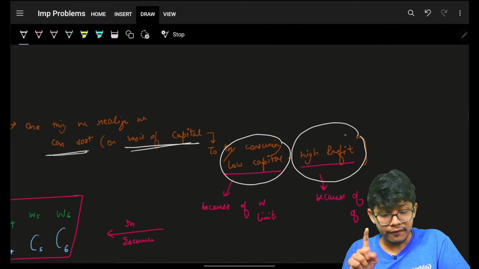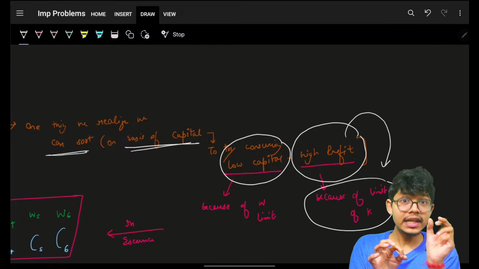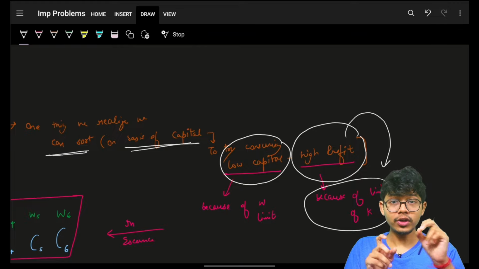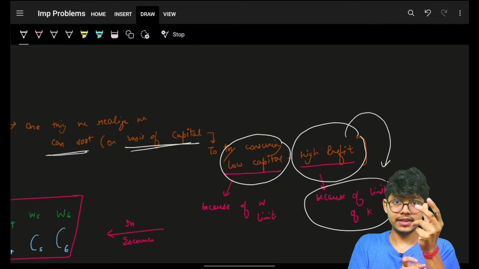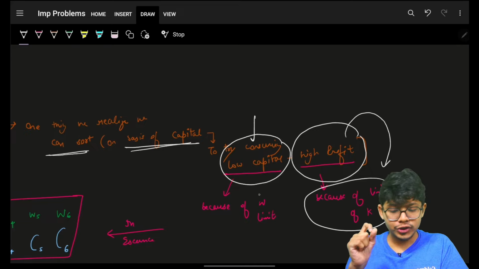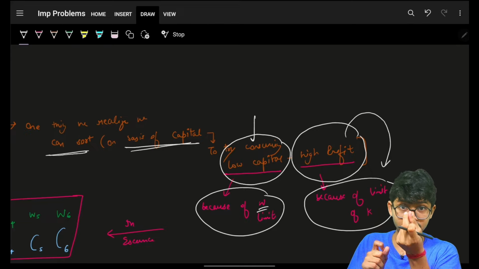Because now, why highest profit project? Because you have a limit of K. You can only take K projects. So it is your responsibility to always take the highest profit projects. And low capital, why is it required? Because you have a limit of W, or you can say total profit W in the very beginning.